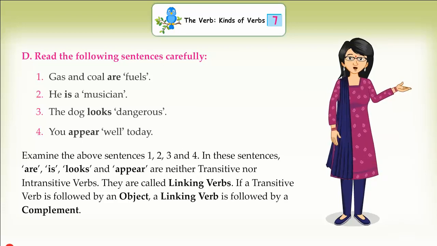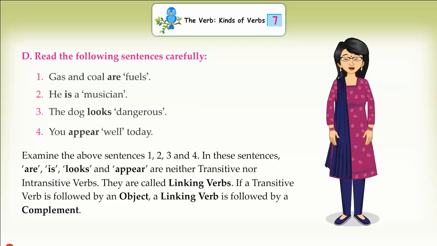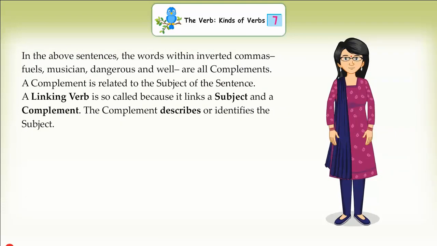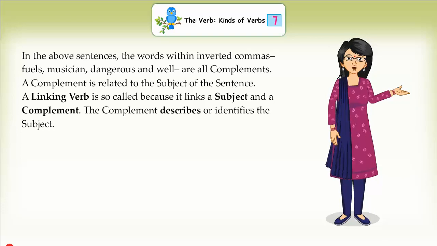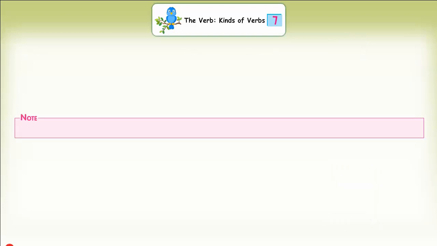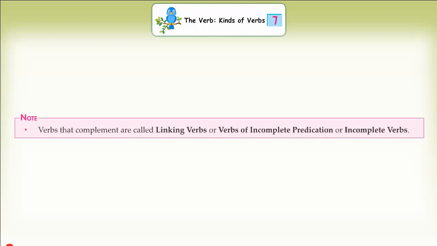If a transitive verb is followed by an object, a linking verb is followed by a complement. In the above sentences, the words fuels, musician, dangerous and well are all complements. A complement is related to the subject of the sentence. A linking verb is so called because it links a subject and a complement. The complement describes or identifies the subject. Note: verbs that take a complement are called linking verbs, or verbs of incomplete predication, or incomplete verbs.